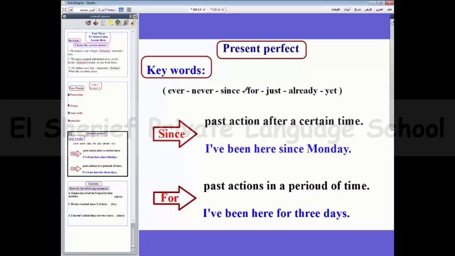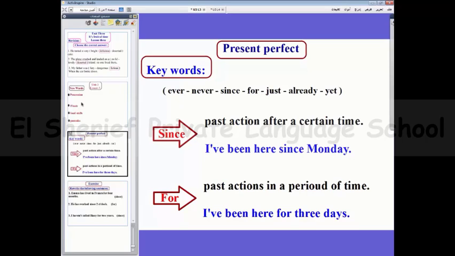When can we use since? We use since for a past action after a certain time. I have been here since Monday. We use for with past actions in a period of time. I have been here for 3 hours.